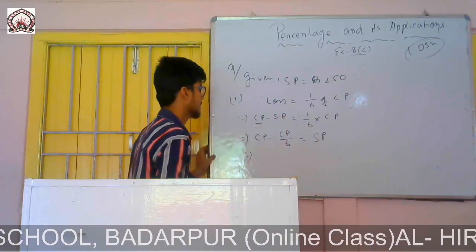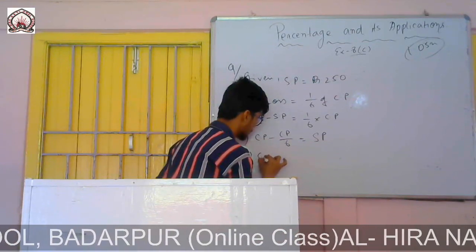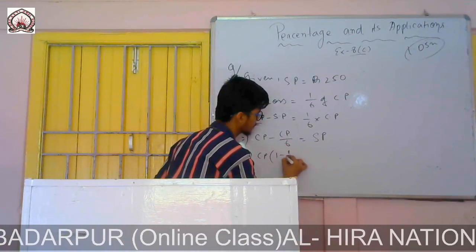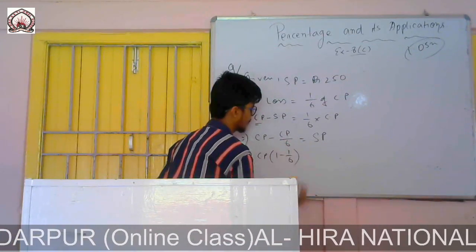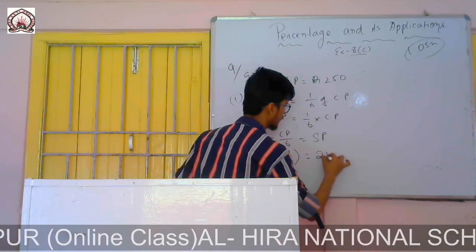So CP, and there also CP, I can take CP common. If I take common, there I will get 1, and there I will get 1/6. In the middle the sign will be minus, 1 minus 1/6, and SP we know is given as rupees 250.